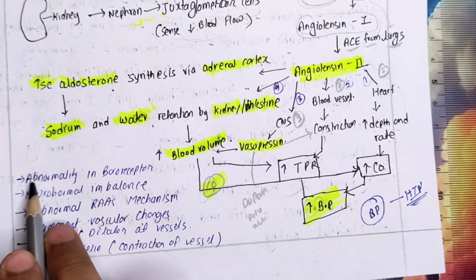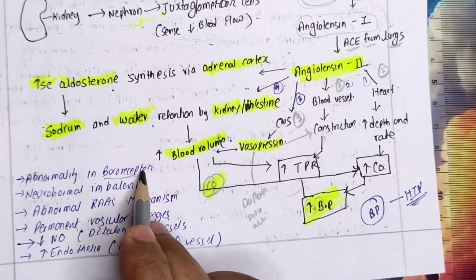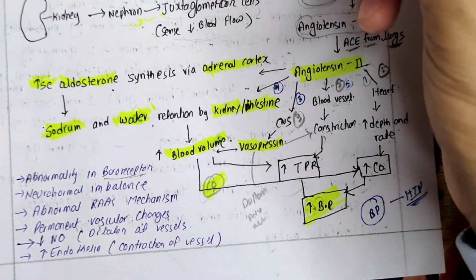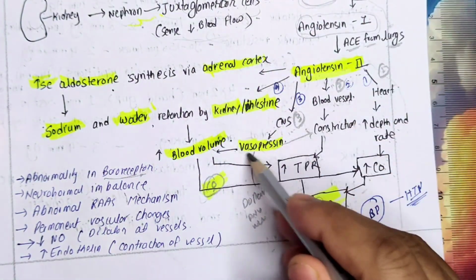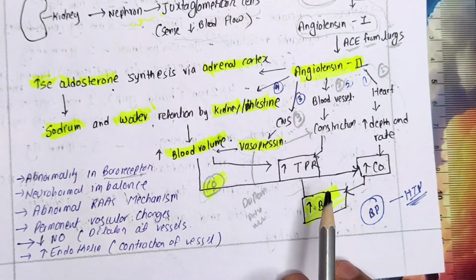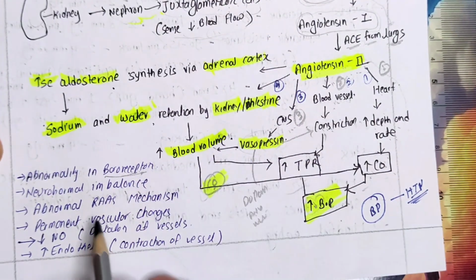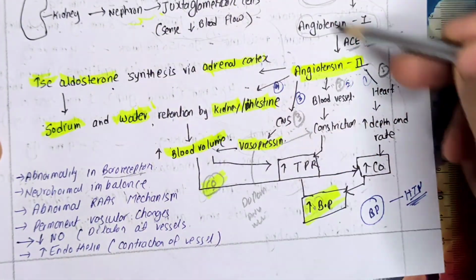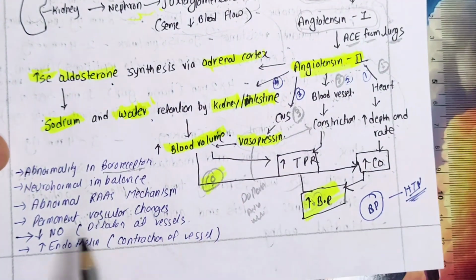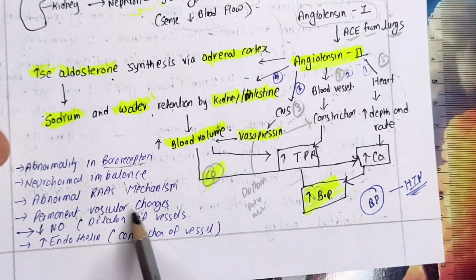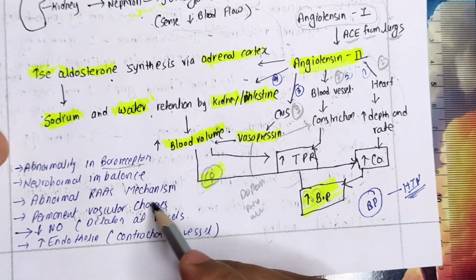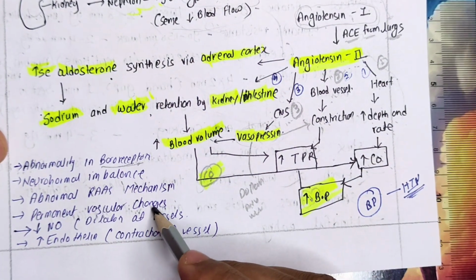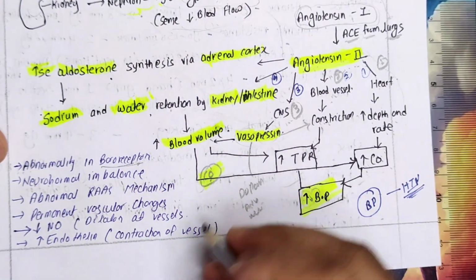Now, there is an abnormality in the baroreceptor mechanism. Baroreceptor मतलब जो हम CNS वाला mechanism बोल रहे हैं. Neurohormonal imbalance. We are discussing the vasopressin, endothelin, and nitric oxide. It will also lead to hypertension. Abnormal RAS mechanism, as we have discussed, will lead to hypertension. Then permanent vascular changes. We are telling कि blood vessels will get hard, atherosclerosis will be there. Permanent hardening means TPR will increase, BP will increase.